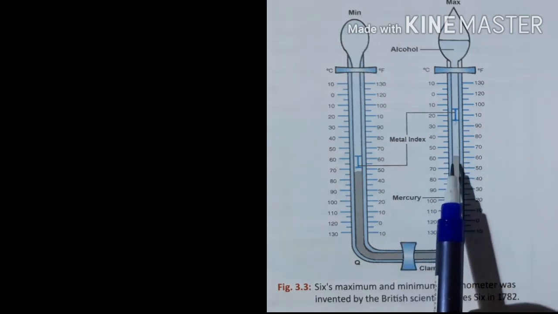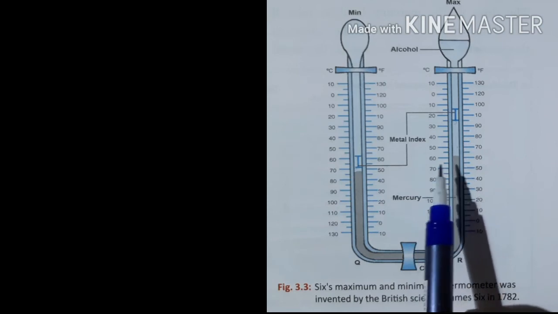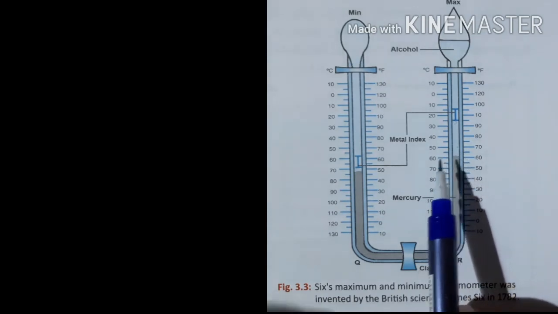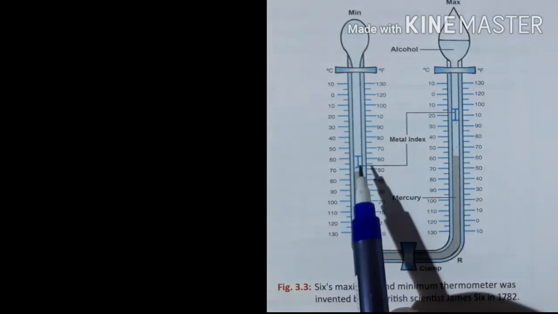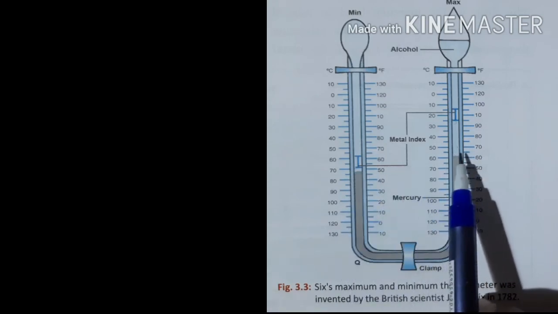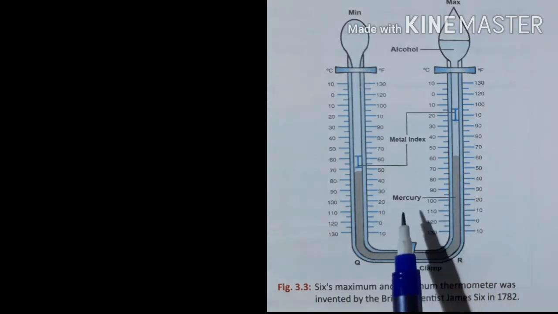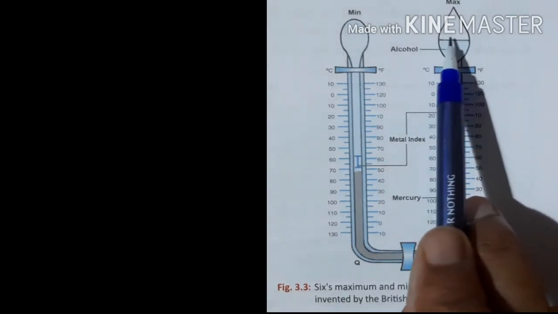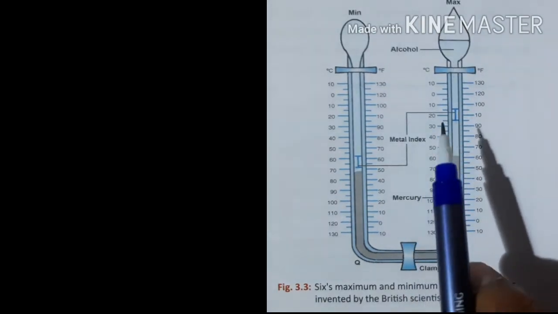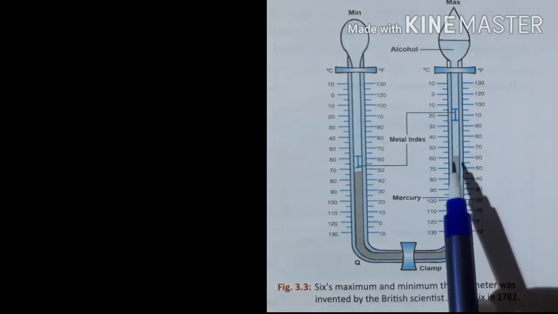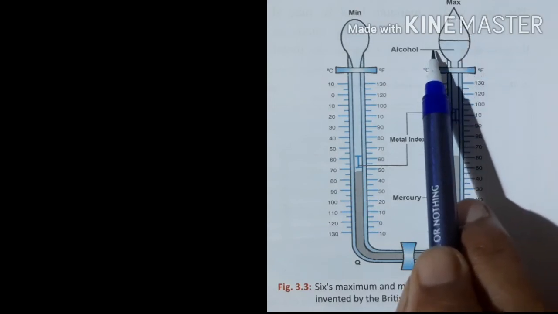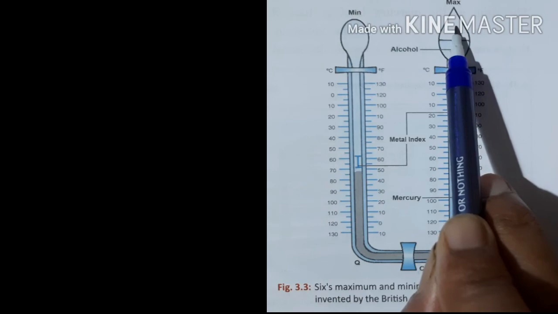In a weather station, the person appointed for taking and recording the measurements will record that measurement. After that, using a magnet from outside of this glass tube, the index will be replaced back, preparing this instrument to take the next day's measurement. Here a vacuum space is given. This is for filling the alcohol, because when the temperature increases, alcohol and mercury both will expand. At that time this area also will be filled by the alcohol. For that only vacuum space is given.